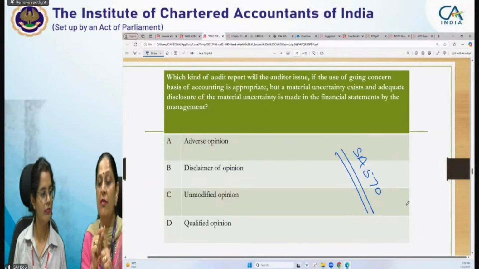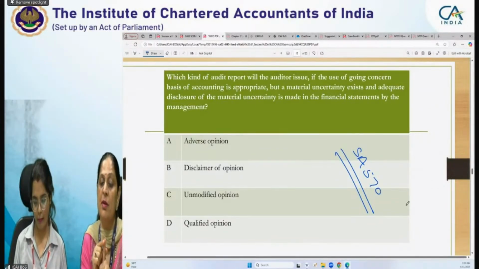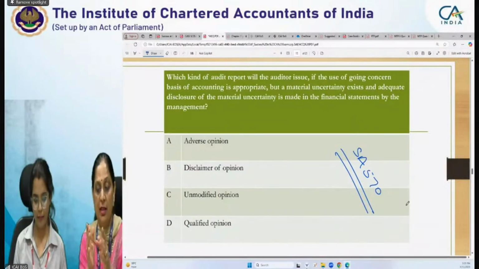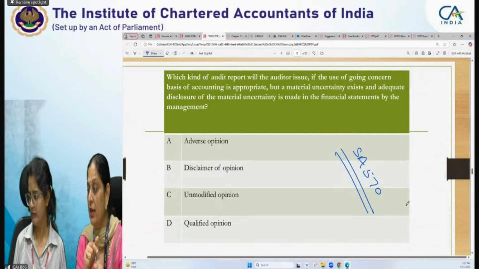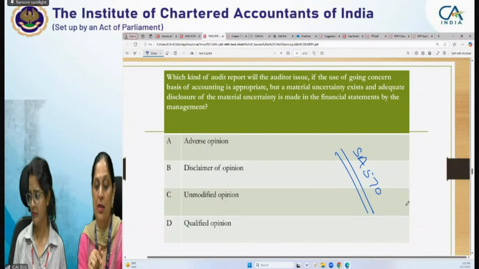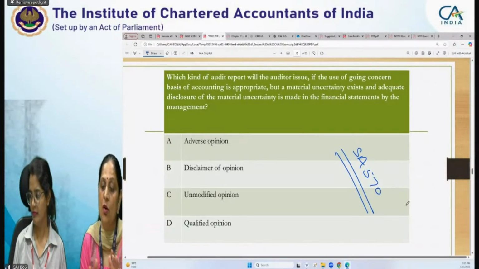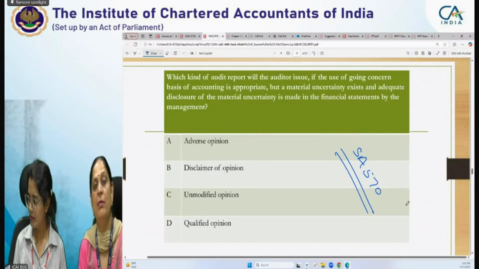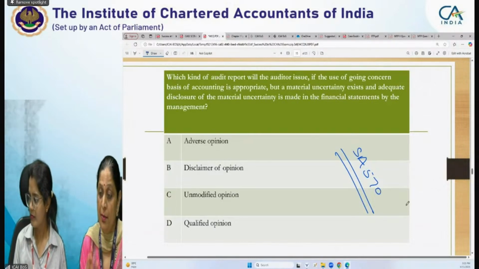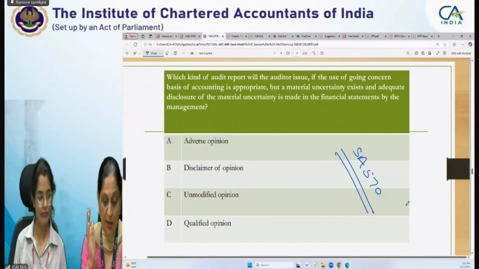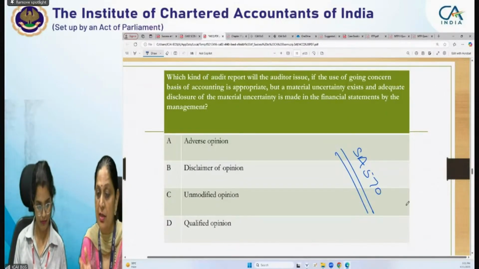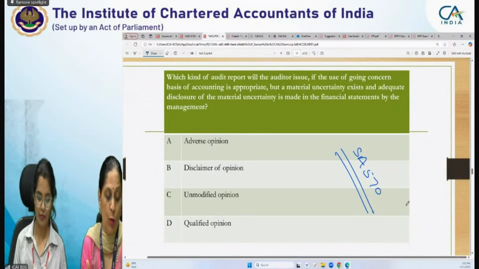One is whether adequate disclosure of the material uncertainty is done in the financial statements by the management. If the adequate disclosure is already being made, then again we will be giving unmodified opinion. But if adequate disclosure is not being made, then we need to give modified opinion.